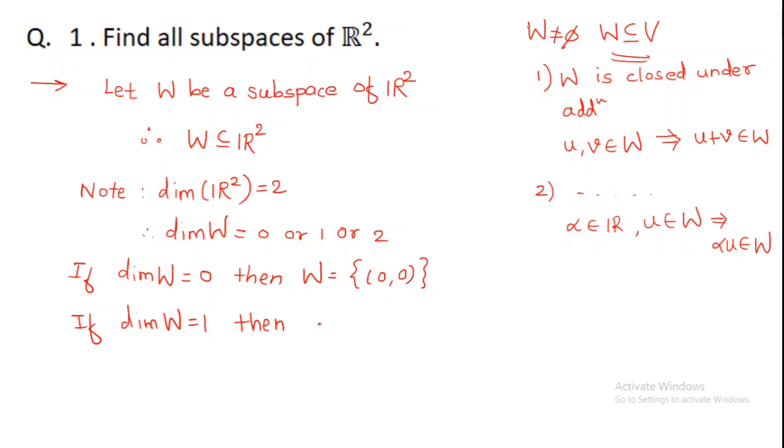Just in the beginning of the lecture I told you, whenever we are having a vector space of dimension 1, it is a line passing through origin. So whenever dimension of W is 1, it will be a line passing through origin.